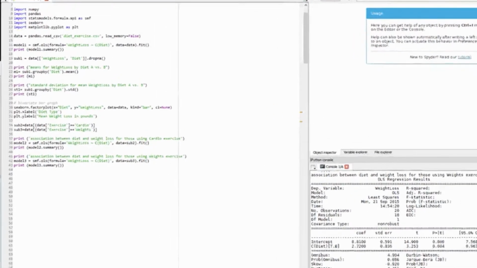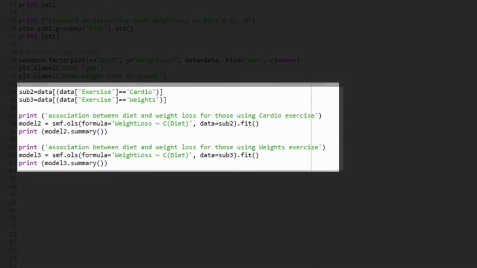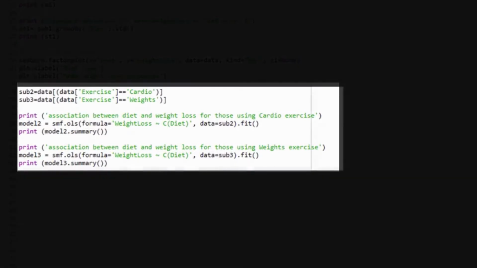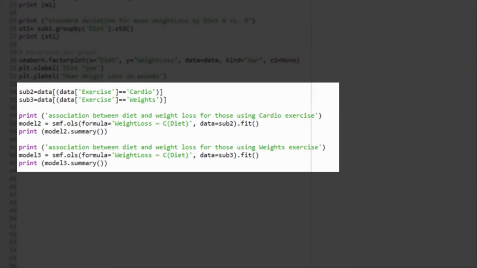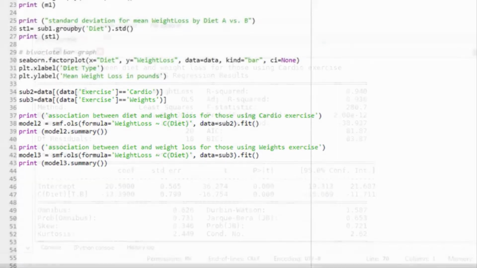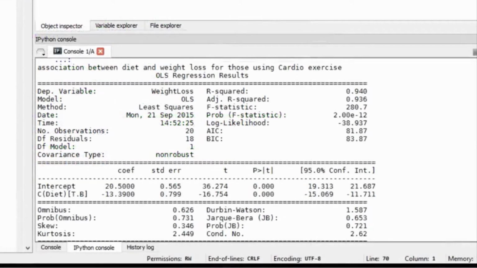Syntax to be added to the program is listed here. We need to first create new data frames with only the subsample of interest, that is, either cardio or weights separately. When we run the analysis of variance, you'll see the following results. The ANOVA table examining the relationship between diet and weight loss for those in the cardio exercise group shows a large F-value and a significant P-value.